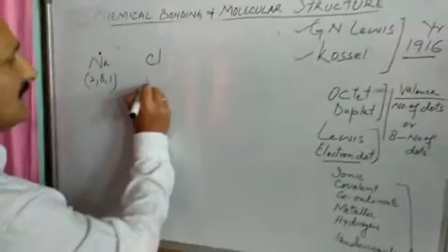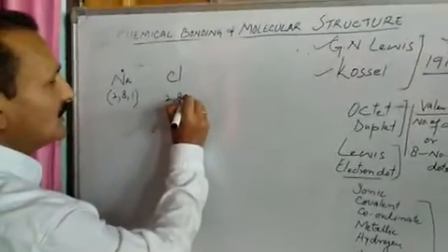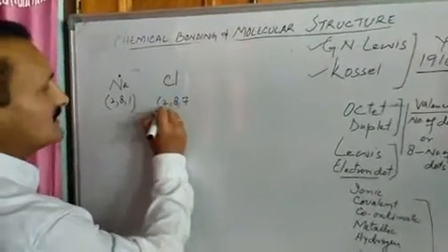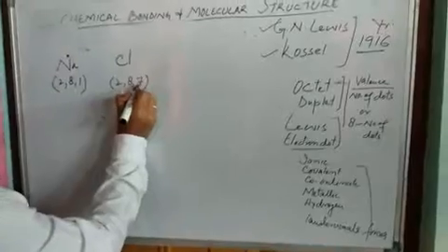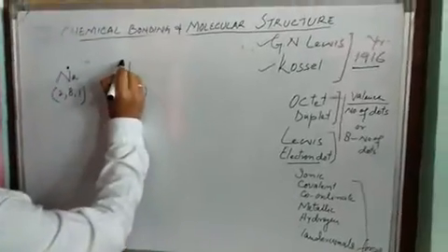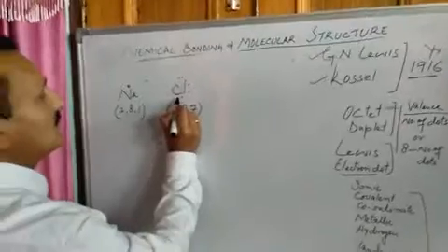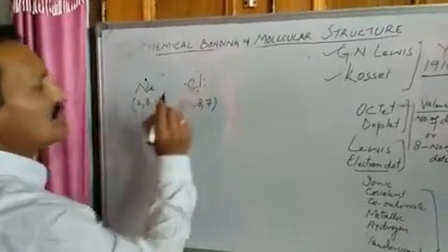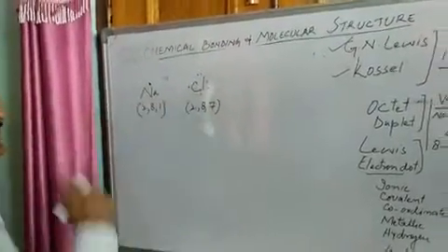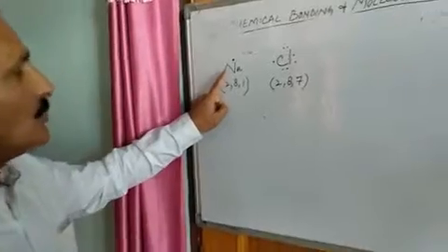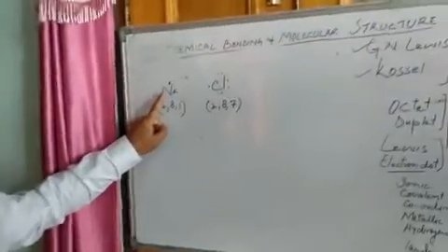Atomic number 17 and electronic configuration 2, 8, 7. How many valence electrons? 7: 1, 2, 3, 4, 5, 6, 7. This is the Lewis dot symbol of chlorine. Now let us see whether sodium is stable or unstable.